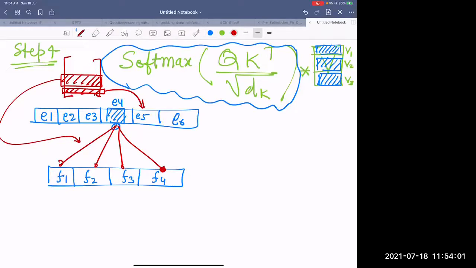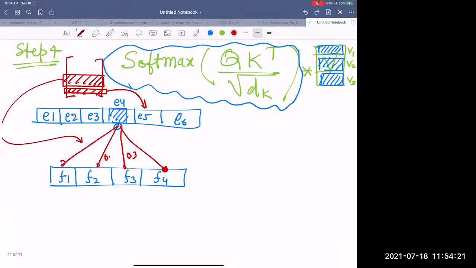Now you have got these values, and by the way, these values are now being passed via softmax, which means that a value may get 0.3, 0.8, and it cannot be like this because it has to sum to one, so 0.7, and then 0.0 and 0.0. First of all, if we see this, what are these values that we have got over here? This is 0.0, this is 0.7, this is 0.3, and this is 0.0.